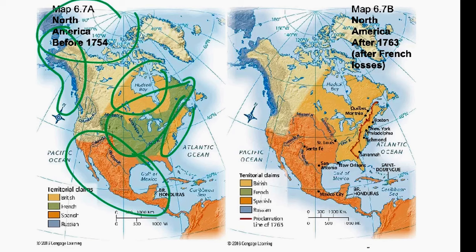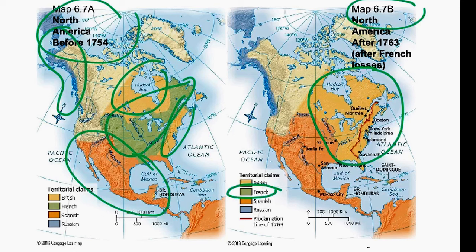Now, after the war, as of 1763 and after the Treaty of Paris, you have map 6.7b showing the change in colonial holdings. You have British holdings now in this area of North America, including the colonies, but now areas previously held by the French. The French holdings no longer exist at all in North America. The Spanish holdings have increased slightly into the center portion of North America, and they still hold the area of Mexico in the southwestern part of the United States, and the Russian holdings have increased slightly as well.